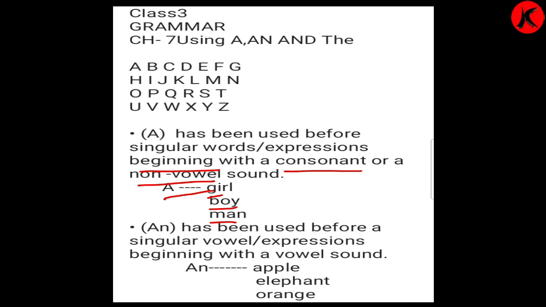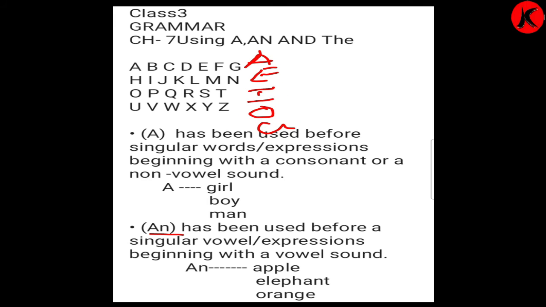A, because it is a non-vowel sound. And A and N is used when a vowel sound is there, A, E, I, O and U. That time we use A and N.